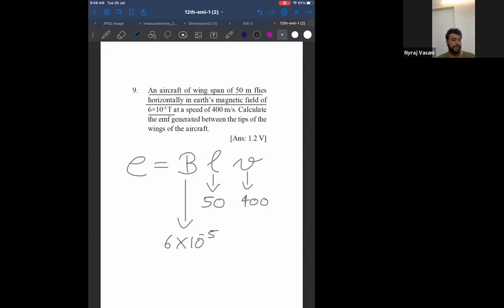Calculate the EMF generated between the wings of an aircraft. Therefore, E is equal to BLV. Tell me, are you getting the answer as?